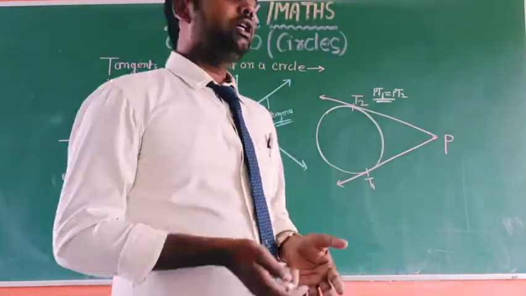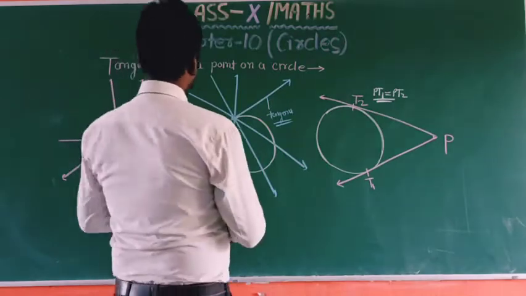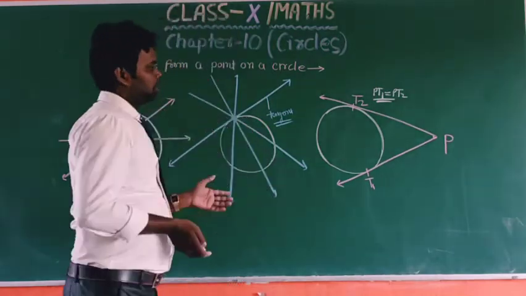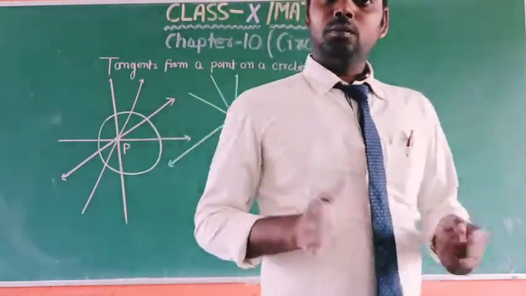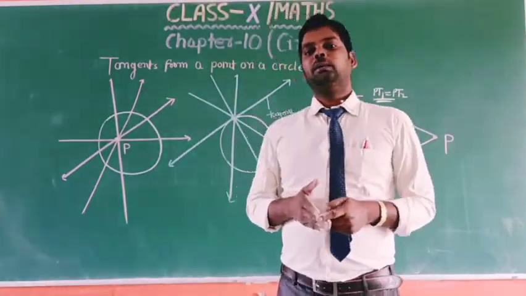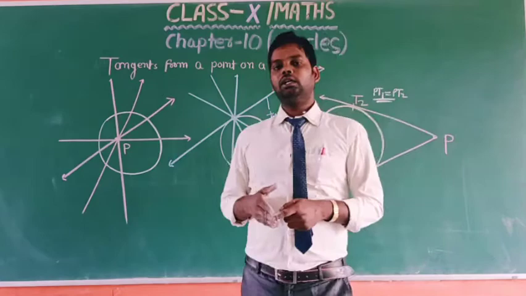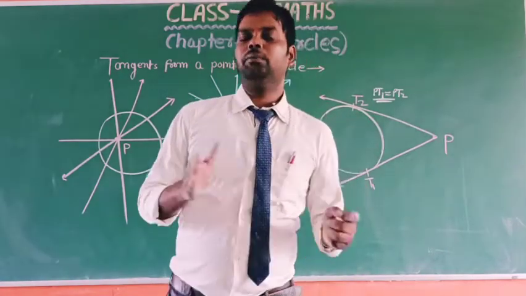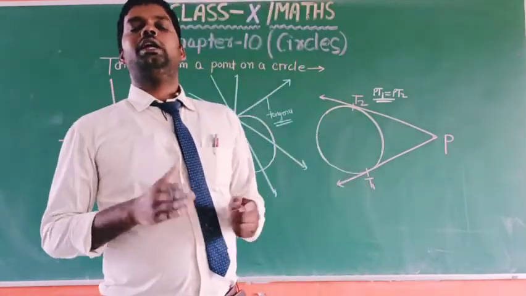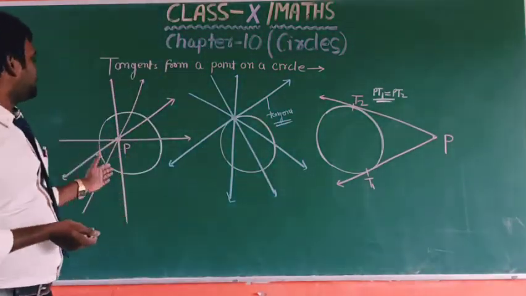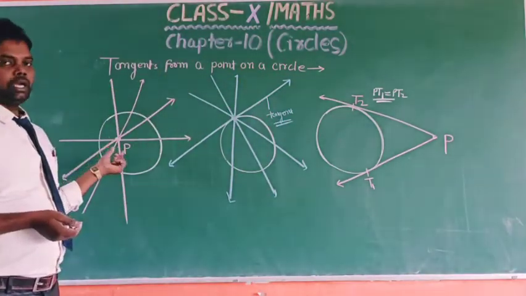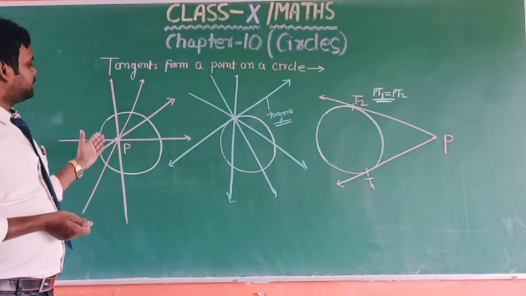Okay, so dear children, from these three figures, we conclude that when point P lies inside the circle, we cannot draw any tangent.